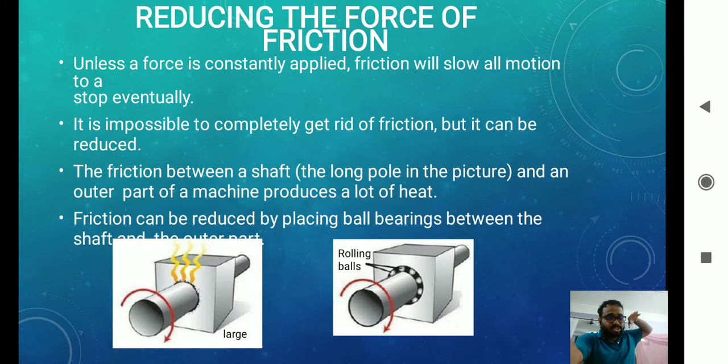So in order for the shaft to move inside and come outside, rolling balls are placed so that it helps the shaft to go and come outside. So in this way we can reduce the friction. We apply grease, we apply lubricants on the door handles, on the doors of cars, on the fans, so as to reduce the amount of friction.